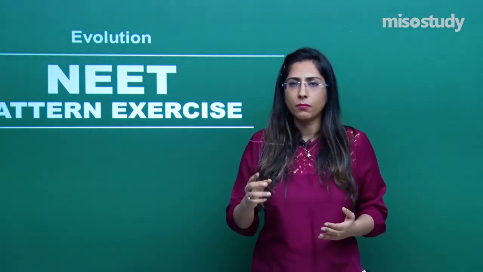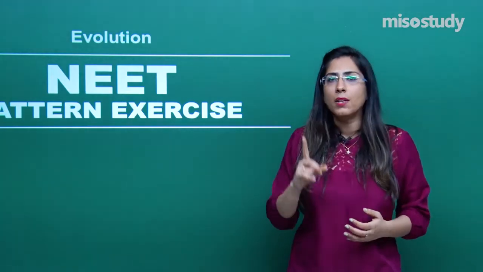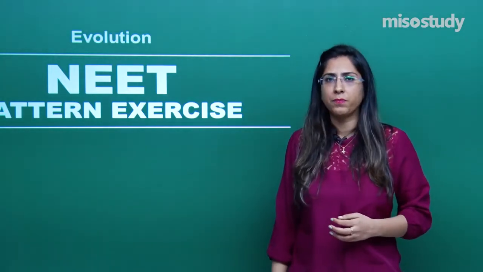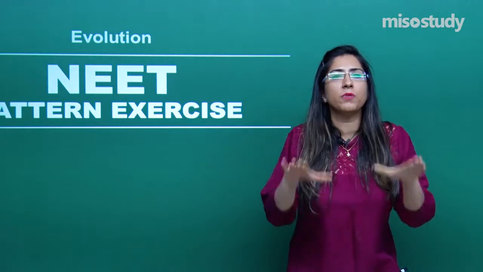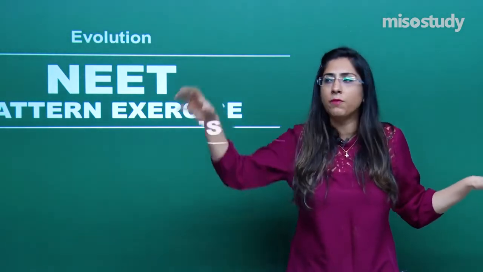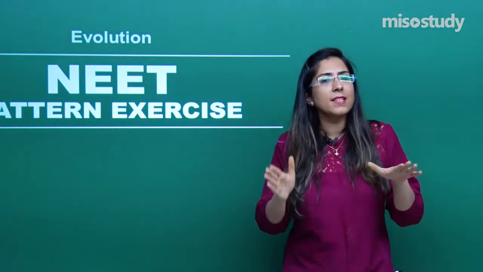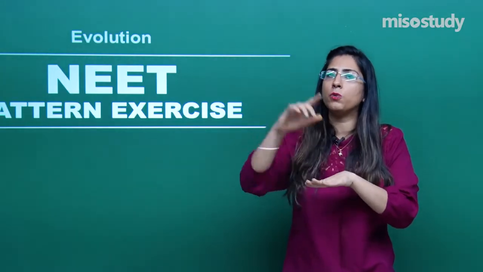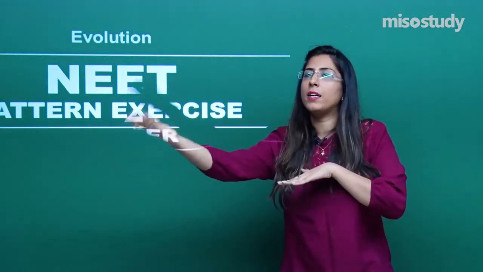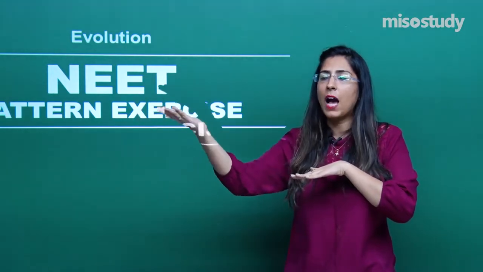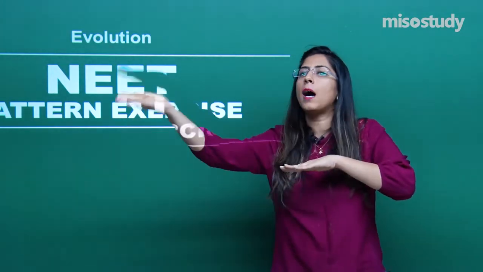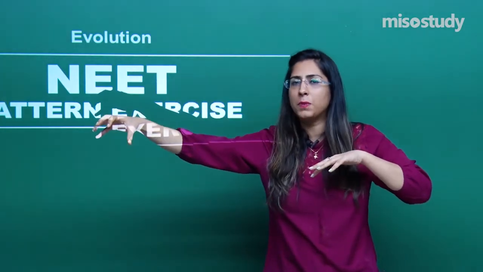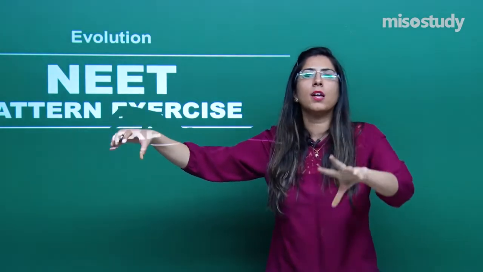We have studied that. One more thing that I would like to tell you is that natural selection plays a very important role in speciation. A species lives in a particular environment which is suitable to it. As time passes, changes in the environment occur and the species has to adapt to the changing environment. Because it has to adapt, we have a species which is newly adapted to the new environment. So with the course of time, the subsequent changes within the species are called evolution. This is called speciation.